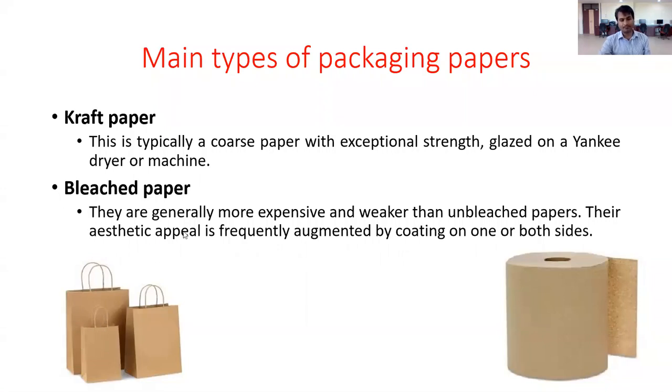Then bleached paper is generally more expensive and weaker than the unbleached paper. So this is the example of bleached paper. Kraft paper is a strong paper, bleached paper will be a little weaker.